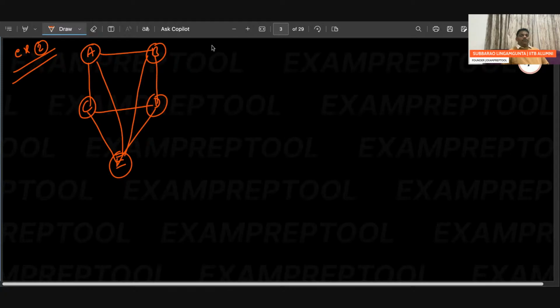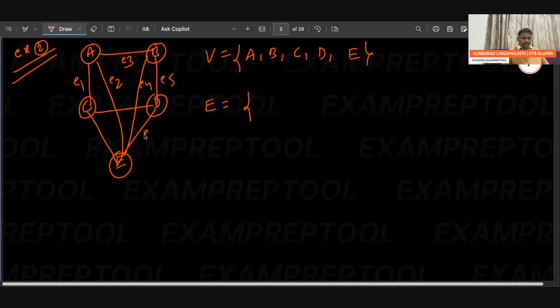If you see the vertices here: A, B, C, D, E. If you see the edges here, let me label them randomly: E1, E2, E3, E4, E5, E6, E7, E8.